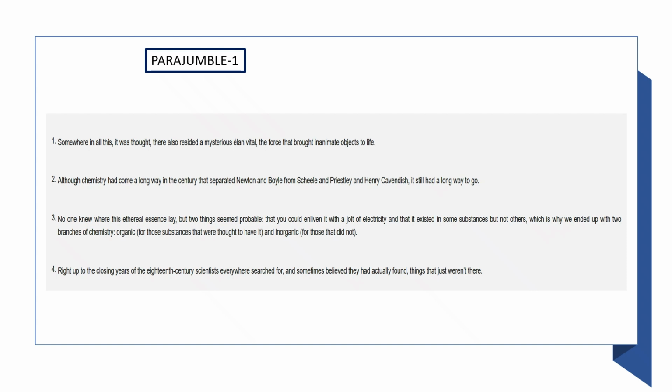So let's start with a parajumble. This is a moderate question, and to deal with a parajumble, first you have to read the whole statements which are given one by one and just understand the gist of it. We have to read the statements one by one, understand them, and form pairs. Pairs in the sense of blocks. And we have to keep in mind the grammatical links, which statements are linked by grammar.